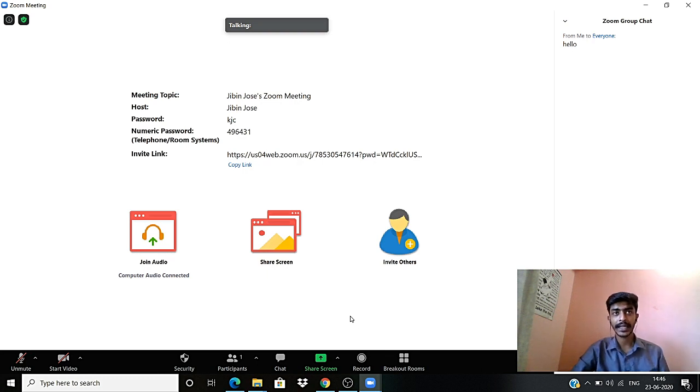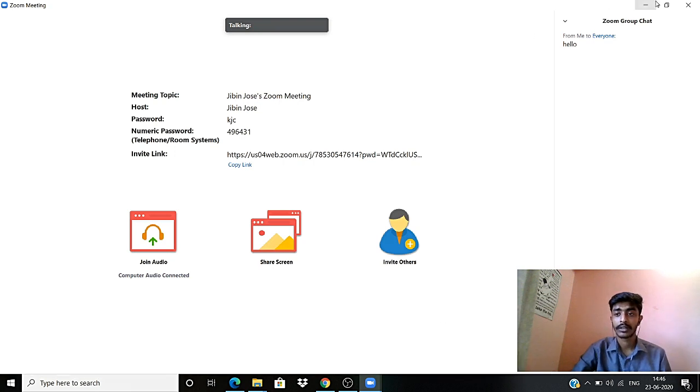And recently a new feature of breakout rooms is being enabled in Zoom meetings. Now, just because I've enabled it, you can see an option called breakout rooms. So I will also teach you how to enable breakout rooms here.